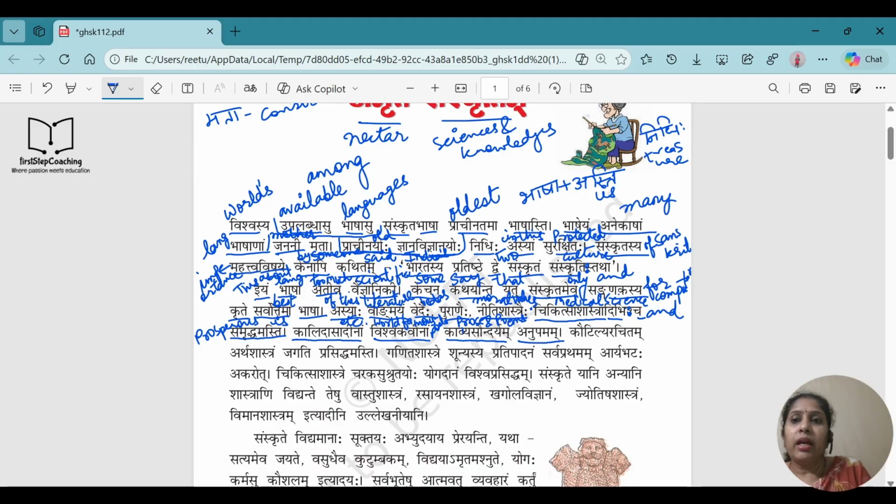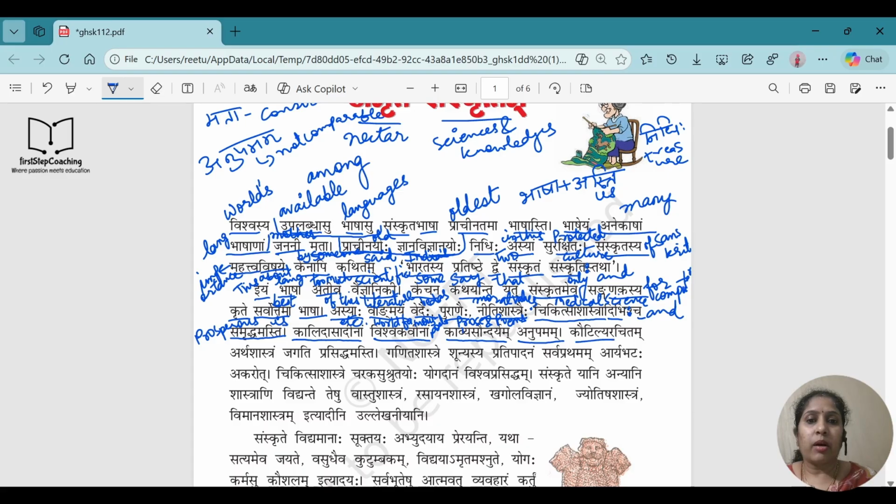Anupamam means very out of the world. We can say very beautiful. Okay, Anupamam means not comparable basically. We cannot compare them to anything. Okay, not comparable, incomparable. They are very, very beautiful. Fine. So the author wants to say that Kalidas, etc. We have so many world famous poets, and their literature, whatever they have written in the form of the poems and novels, that is very beautiful. Anupama means very beautiful, incomparable.